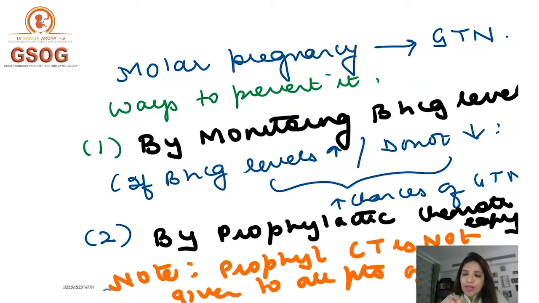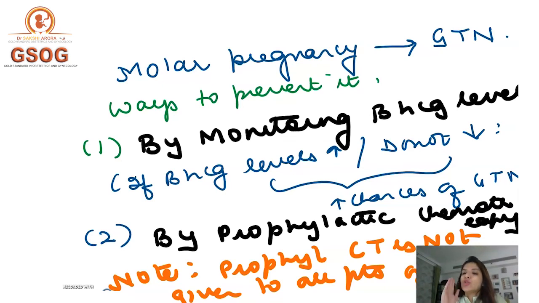And number 2 is that if you want to prevent neoplasia, the best thing is you should give prophylactic chemotherapy, right? So the best way of preventing is that you go for prophylactic chemotherapy. Do a follow-up and then give prophylactic chemotherapy. Now, a word of caution here.